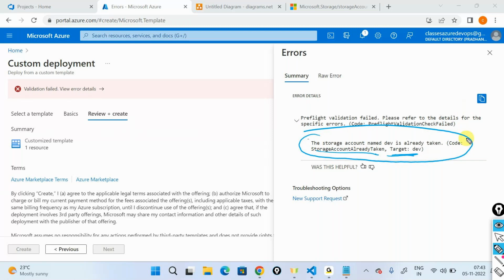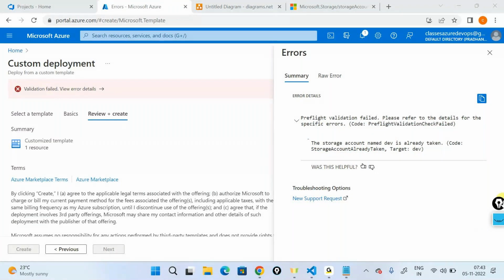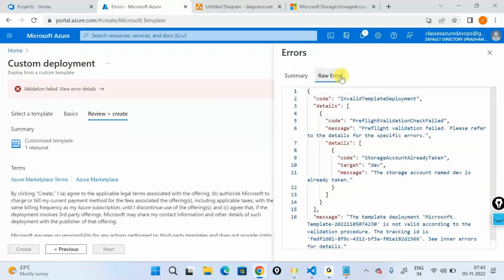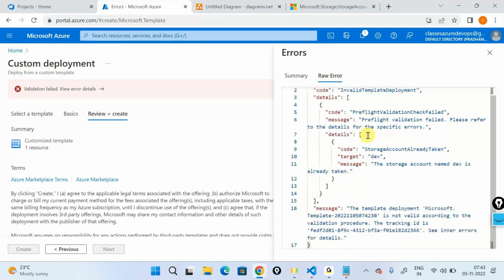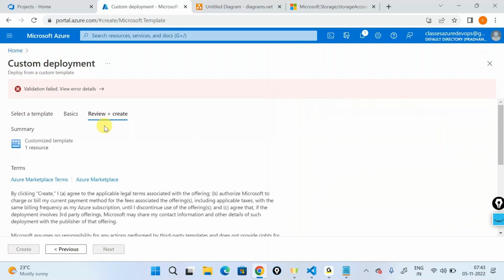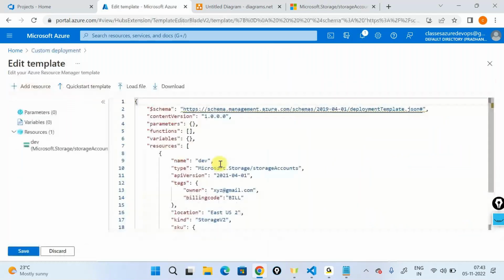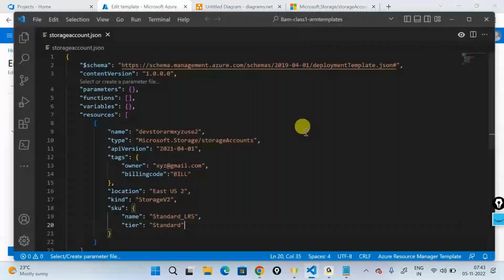So this is how it helps you do a validation and tells you beforehand that, okay, you know what, this is an error. And also if you look at the raw error, it's all in JSON. Again, if you see this, it's telling you the name is not valid according to the validation procedures. Please refer to the details. It's already taken and all these things. So I'll say okay, not a problem. I'll edit it and I'll place it back to what it was,